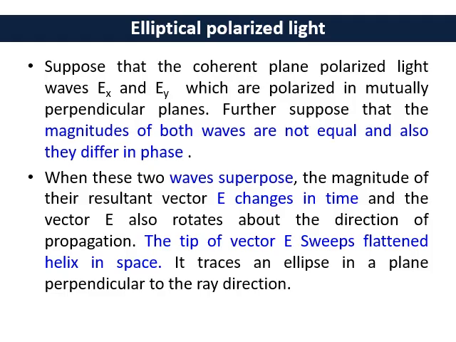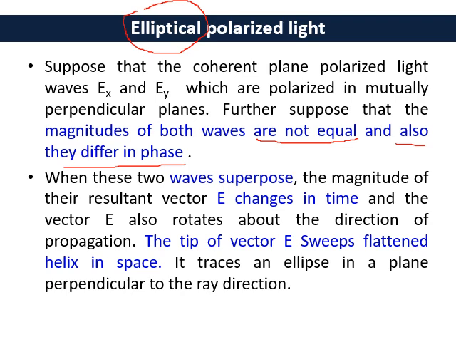Now elliptical polarized light, this is the final category of polarized light. You can see from the words itself it should be elliptically polarized light. So the case is slightly different. What happens in that case? Suppose the coherent plane polarized light waves Ex and Ey are polarized in mutually perpendicular planes, at a 90-degree phase difference. So these are mutually perpendicular. But the magnitudes of both waves are not equal, and they also slightly differ in phase.